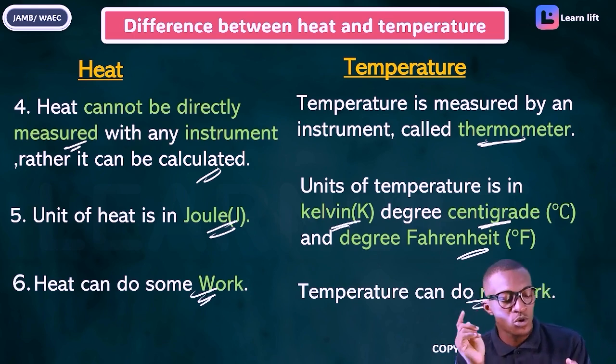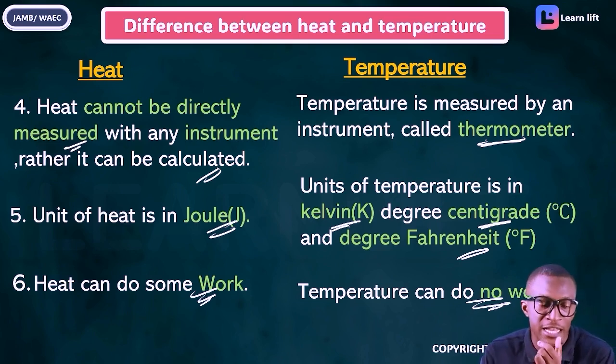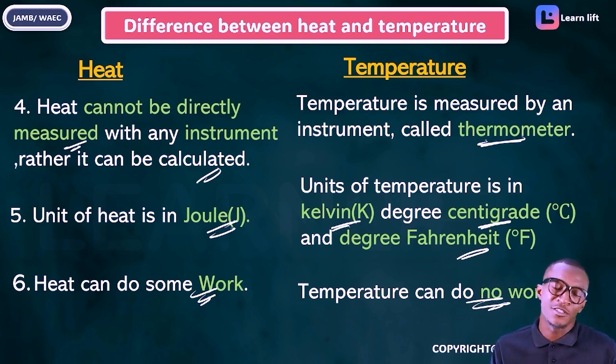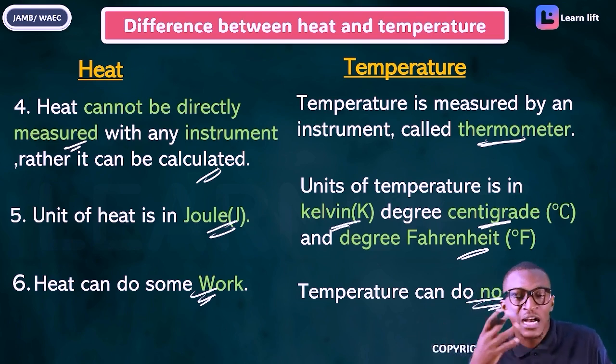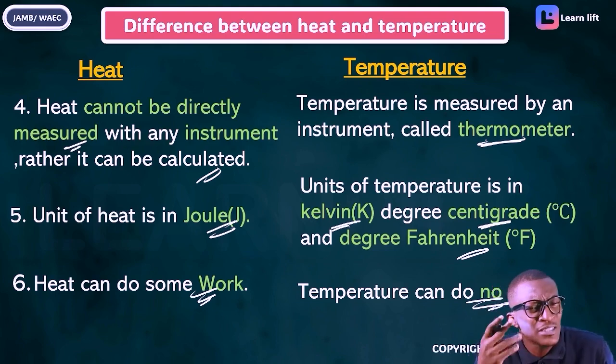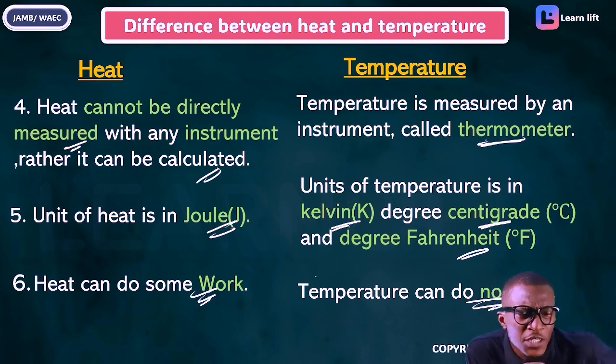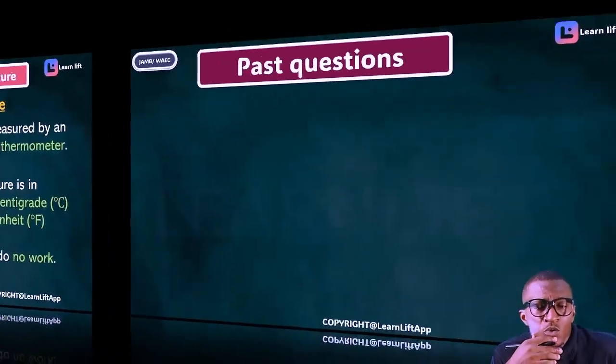The main thing to know is that heat is the total energy of the body, while temperature is the average kinetic energy of the body. Know the other differences, their units, how they are measured, and so on. You can pause the class and take it over and over. Now, if you say you understand this, let's try it ourselves. Let's take one or two past questions.